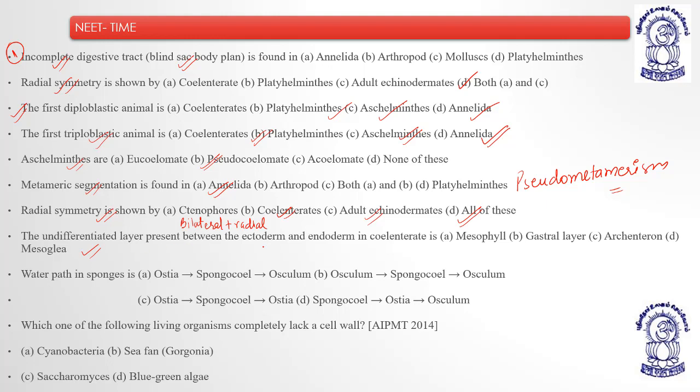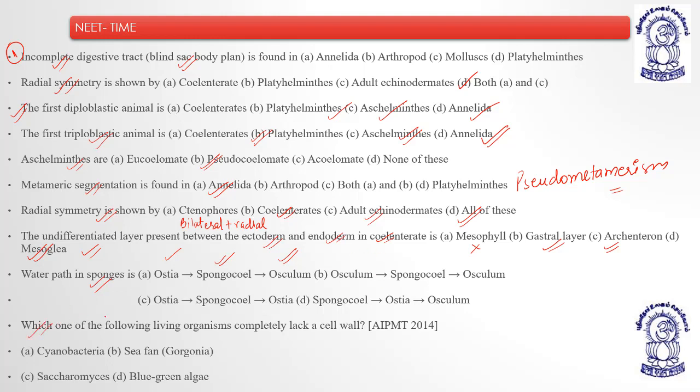The undifferentiated layer present between the ectoderm and endoderm in Coelenterata is known as mesophyll? No, mesophyll cells are found in plant leaves. Gastral layer, no. Archenteron, no, archenteron is not developed. Mesoglea, the right option is mesoglea. Then, what is the correct flow of water current in sponges? The water enters through ostia, goes into the spongocoel, and then comes out through the osculum. The rest of the options are incorrect.